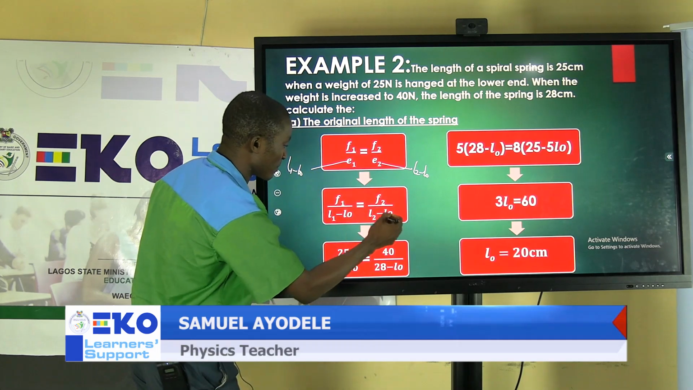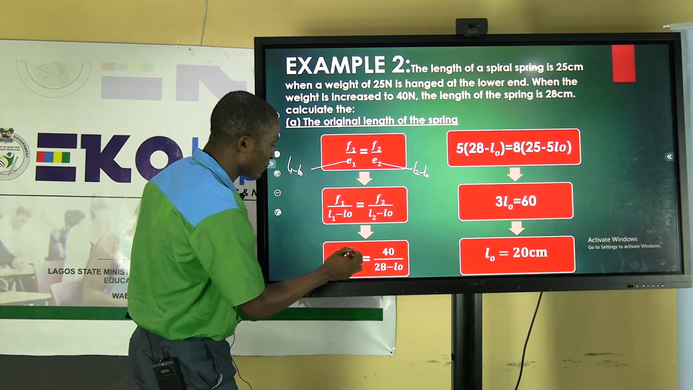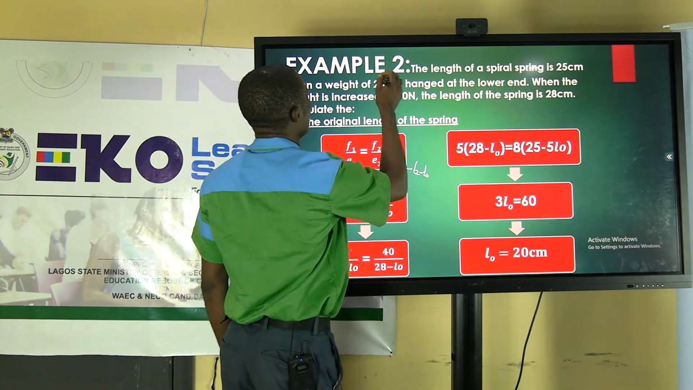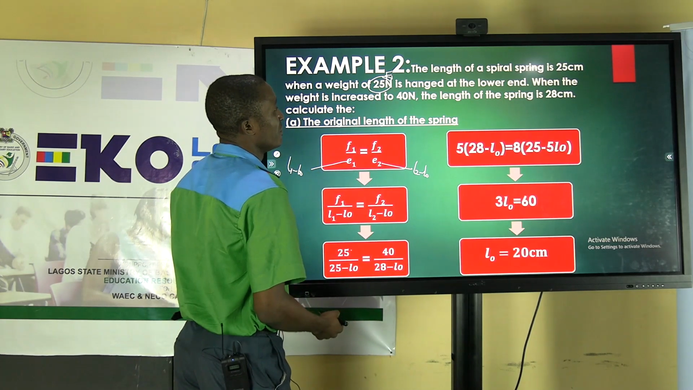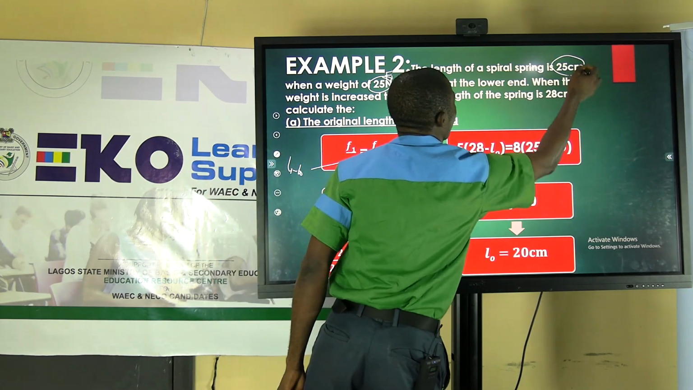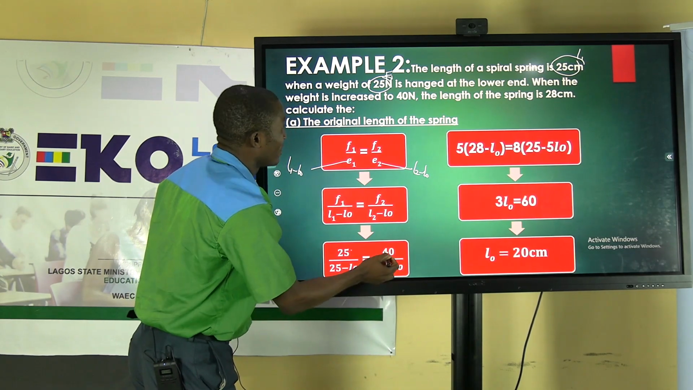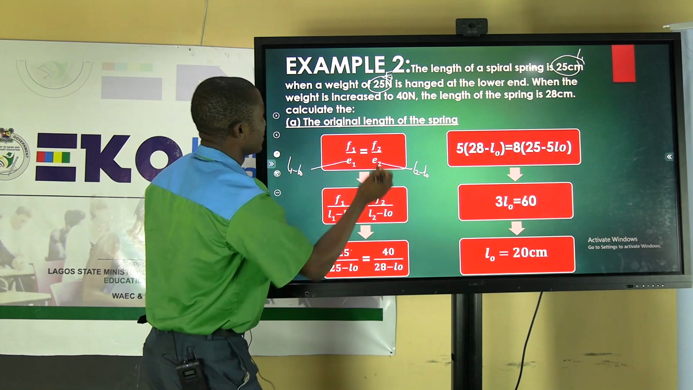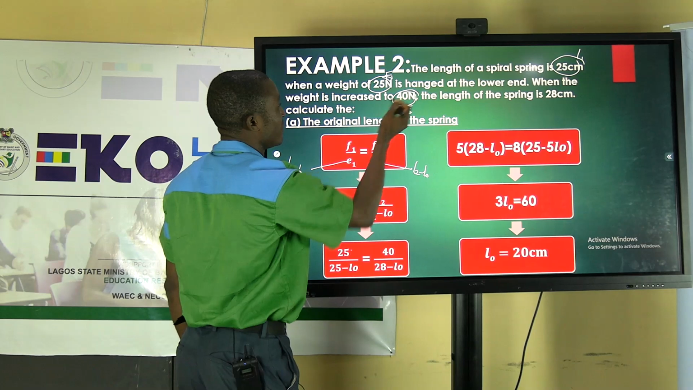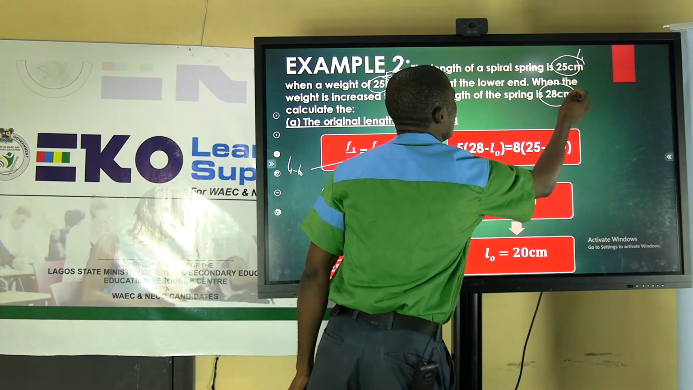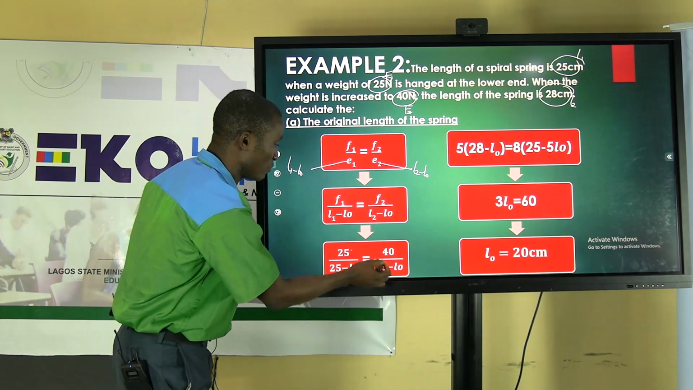Look at this relationship. When you put in the values, the first force is 25 Newton. Look at this, a weight. That weight is force, that is the first force. And then this is the first length, L1, so you replace L1 with 25. Then you go to the second force. The second force that is acting, that is the second weight, which is 40 Newton. It's going to give us a new length, which is 28 centimeter. Replace L2 with 28.